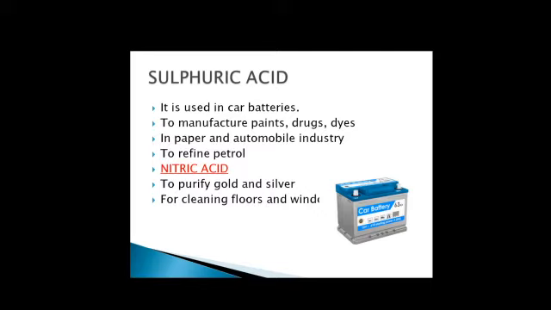To reduce the effect of that acidity in the stomach, we take a base called magnesium hydroxide, also called milk of magnesia. You can see here, children, antacids. Generally we have seen ENO. Whenever there is a problem of acidity in the stomach, we normally take ENO.